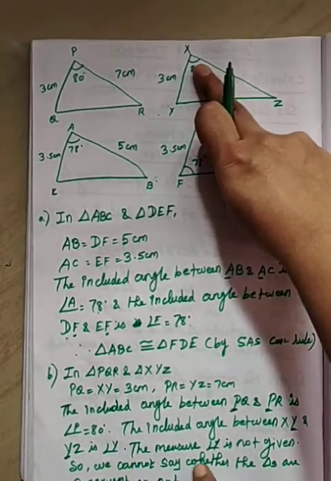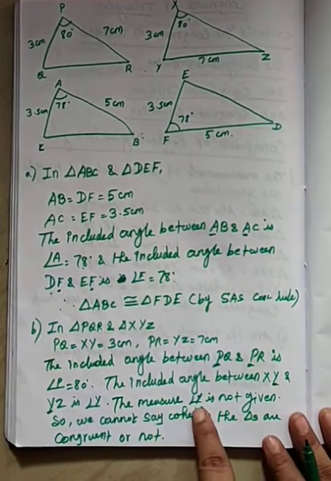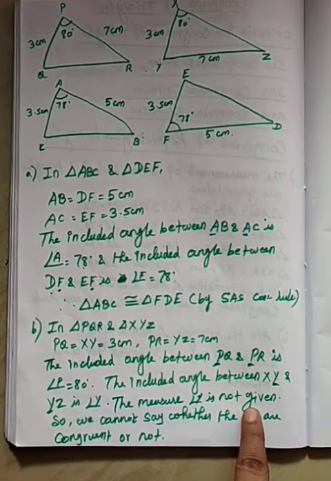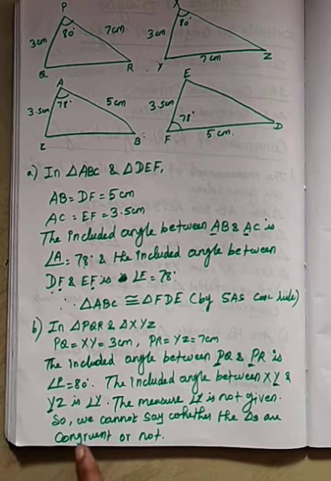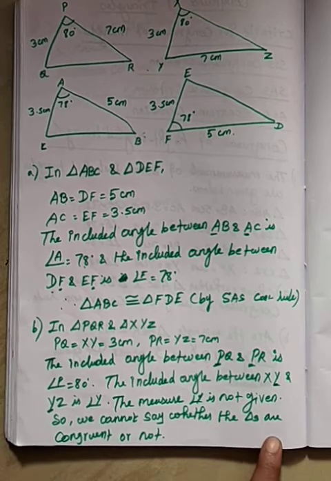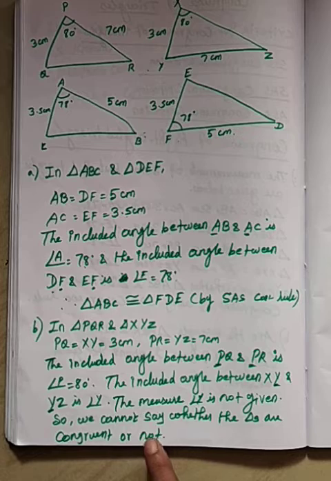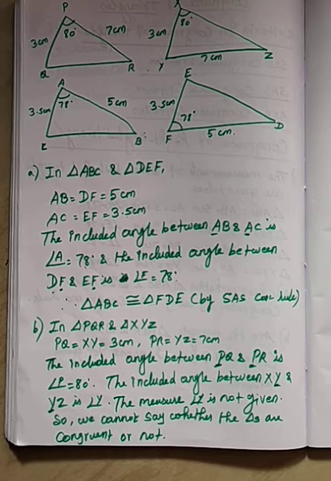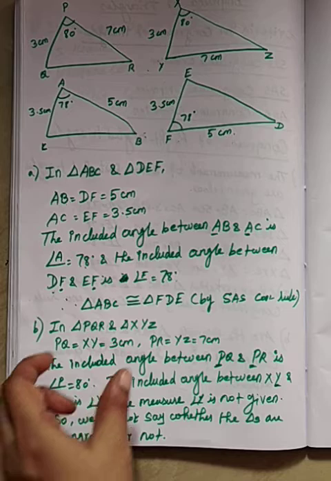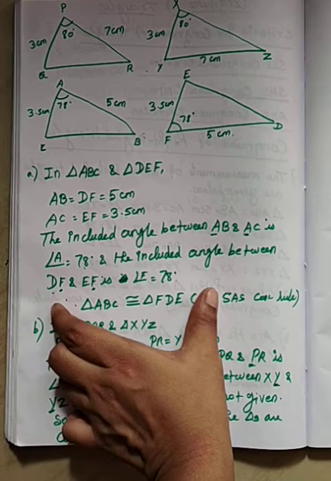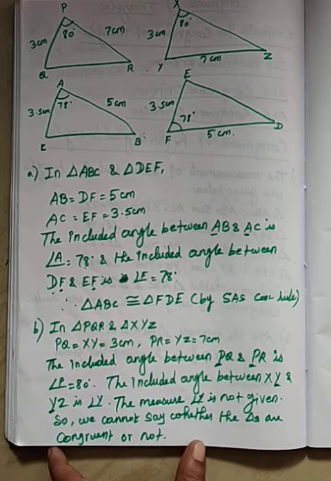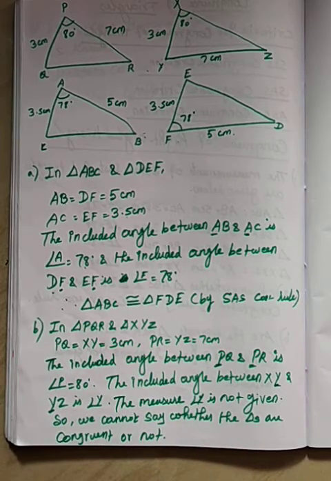Angle X was given. That means the measure of angle Y is not given. The measurement of angle X only given. But what do you need? Y you need. So we cannot say whether the triangles are congruent or not. Everybody clear? See the previous one. That means in the first problem the SAS congruent rule is satisfied. But the second one, we cannot say whether the triangles are congruent or not. Everybody clear?